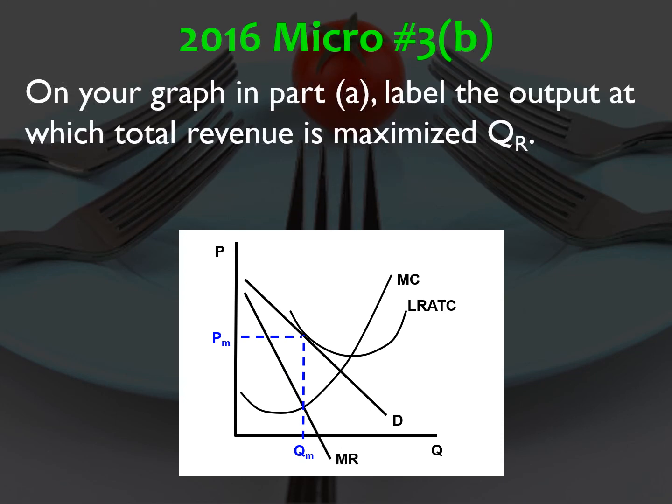B, on your graph in part A, label the output at which total revenue is maximized, QR. Total revenue is maximized when marginal revenue is 0. So QR is the point where MR intersects the quantity axis, the horizontal axis. That's QR.